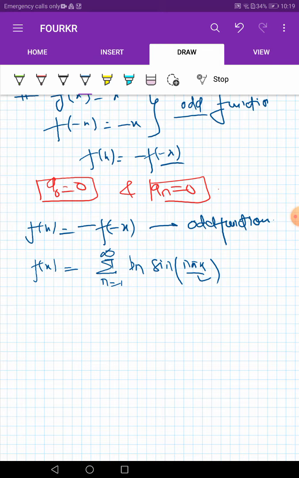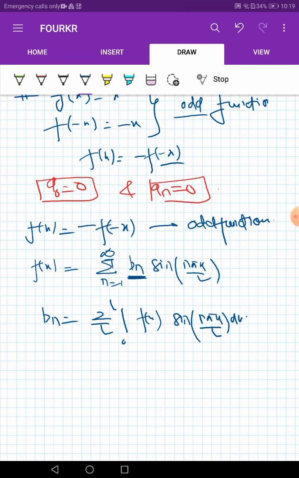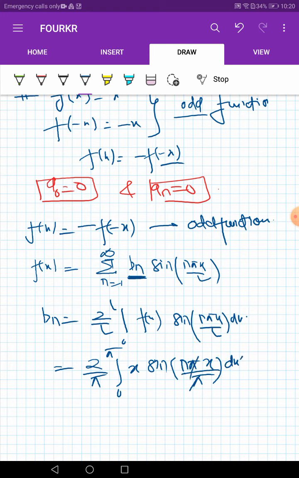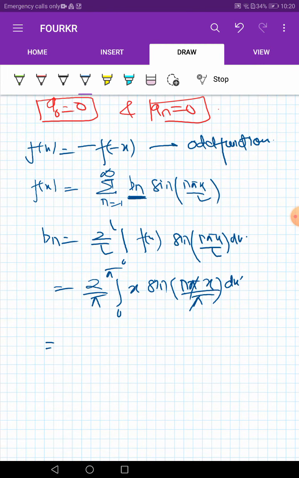Now, in order to find b n, we know that b n is equal to 2 by l, integral from 0 to l, f of x sine n pi x by l dx. So let us find this integral. Our l is equal to pi, so it is 2 by pi, integration 0 to pi, f of x is x, sine n pi x by l. So l is pi, so it is pi dx.